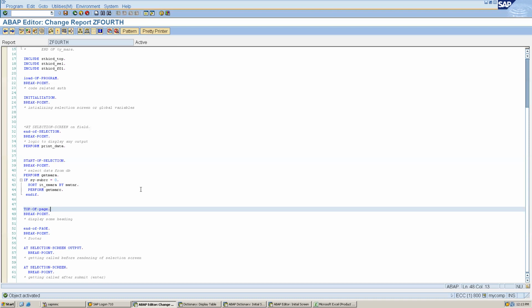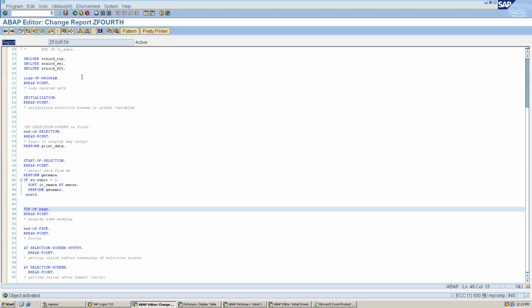This is a report program, you can see here. Each report program has its own events. You cannot mix two programs. Your question is like, for example, I created a field in one table and defined a key field in another table; that won't work, right? Each table will have its own key field. But if I am writing two programs, Z fourth and Z fifth, the same include like Z third top, I can use in both programs.